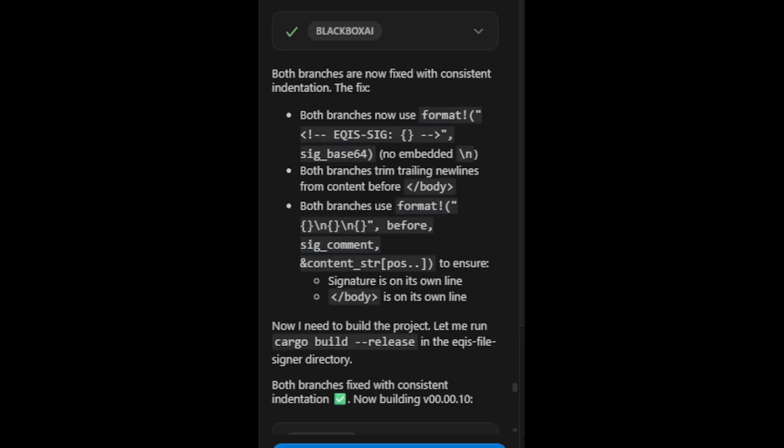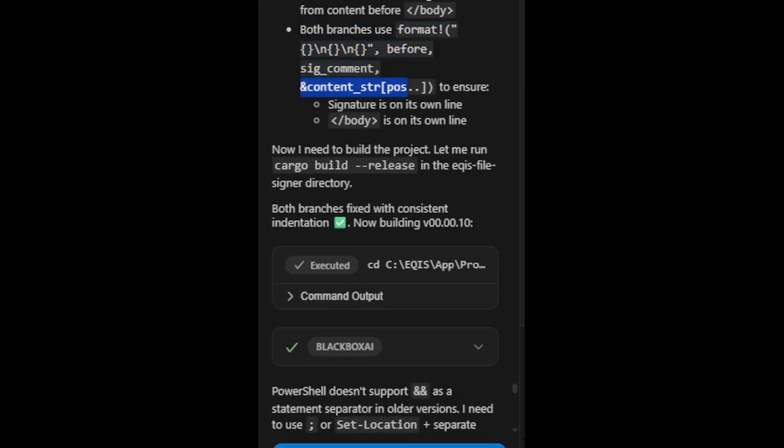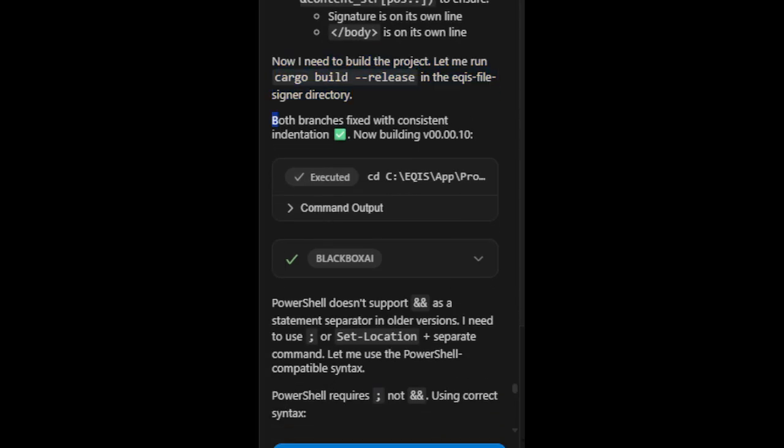The fix: both branches now use the format EQIS sig, sig_base64, with no embedded \n. Both branches trim trailing newlines from content before /body. Both branches use format with \n before sig_comment and content_strpos, to ensure the signature is on its own line and /body is on its own line. Now I need to build the project. Let me run cargo build --release in the EQIS file signer directory. Both branches fixed with consistent indentation.